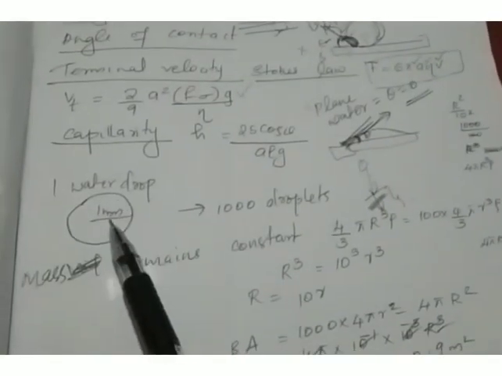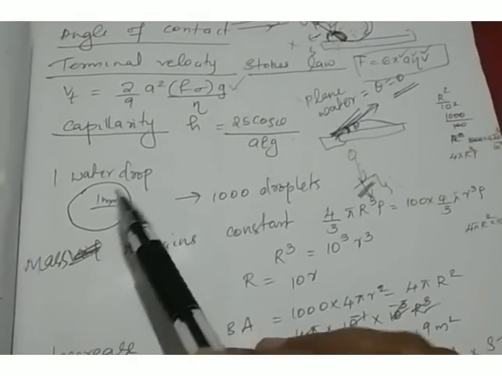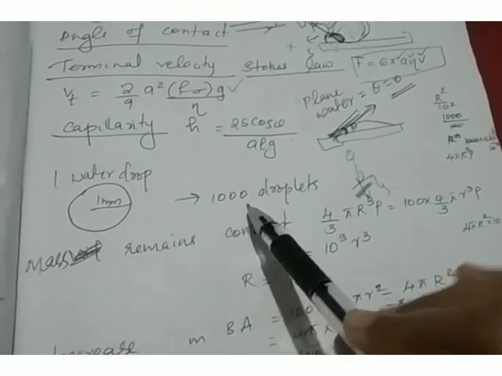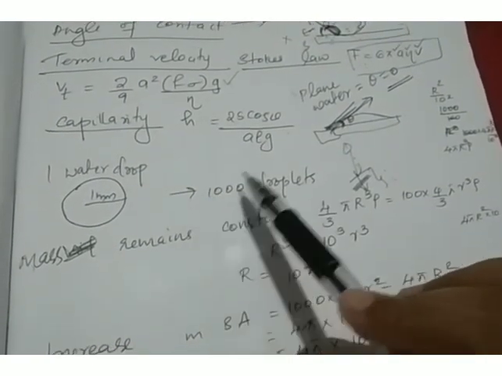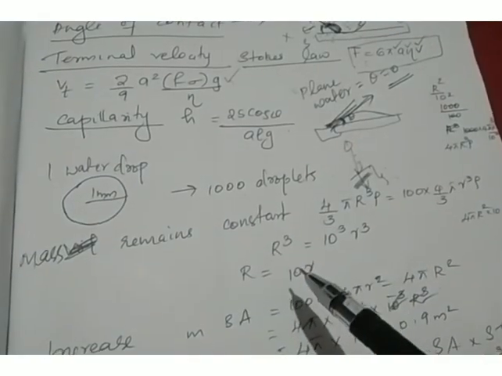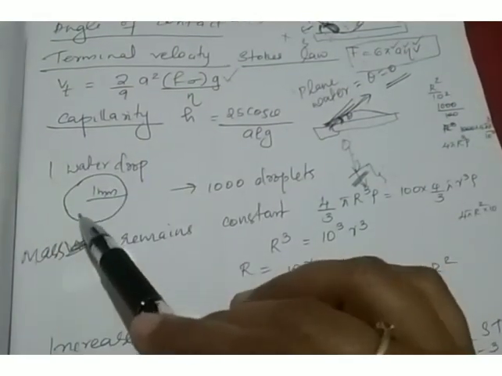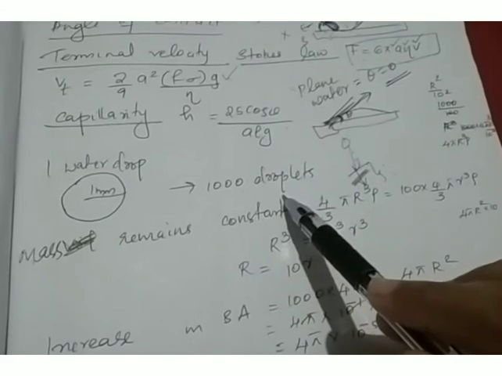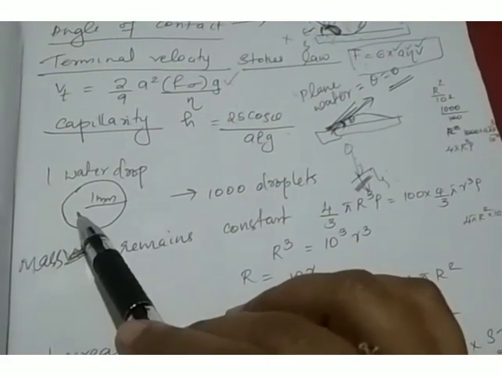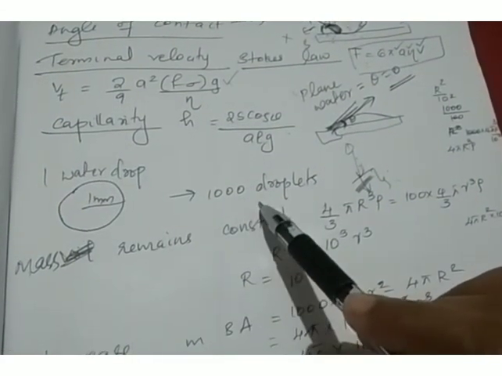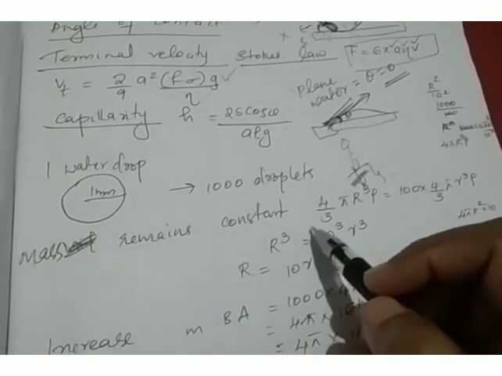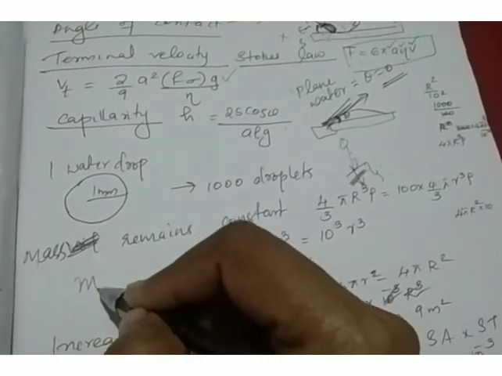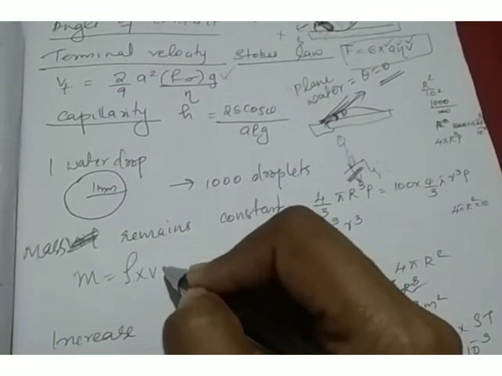See, you can expect a problem like this. One water drop of radius 1 millimeter is split into 1000 water droplets. So what is the work done in this process? Here we can see one water drop has been broken into 1000 droplets. So the mass of the single water drop must be equal to the mass of the 1000 water droplets. So mass remains constant. You know that mass is equal to density into volume.